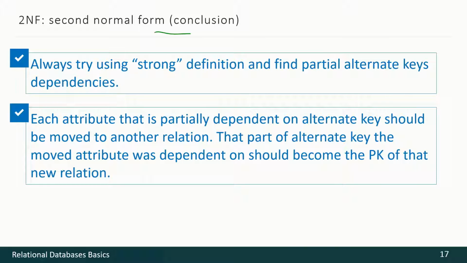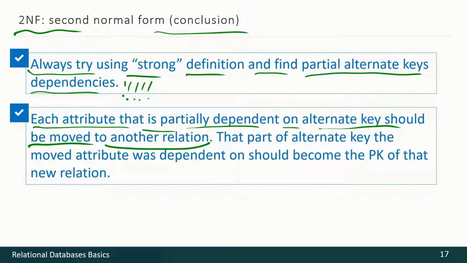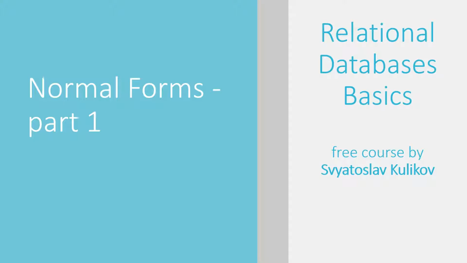So this is a short conclusion about second normal form. Always try using strong definition and find partial alternate key dependencies that will improve the quality of your database a lot. Then, each attribute that is partially dependent on alternate key should be moved to another relation. And that part of alternate key the moved attribute was dependent on should become the primary key of that new relation. And we shall continue discussing normal forms in the next videos.